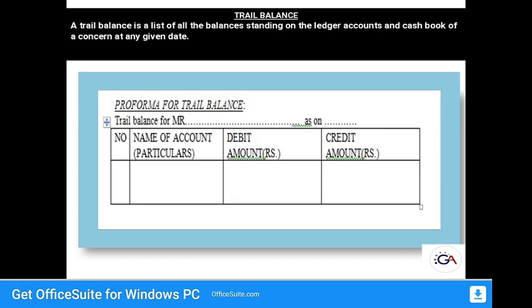Trial balance for Mr. Kumar as on so and so date, that is the heading, and then we can go for the serial number, name of the account as particulars, and debit and credit amounts. So what is the capital? Capital will be treated as a credit or debit, okay, or sometimes it's a loan, and which category of the asset it comes under. All these things we can easily specify in the trial balance.